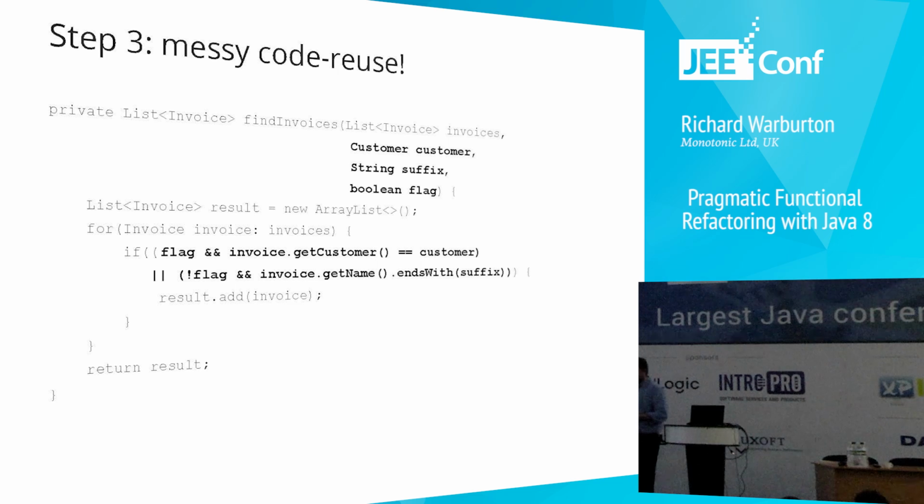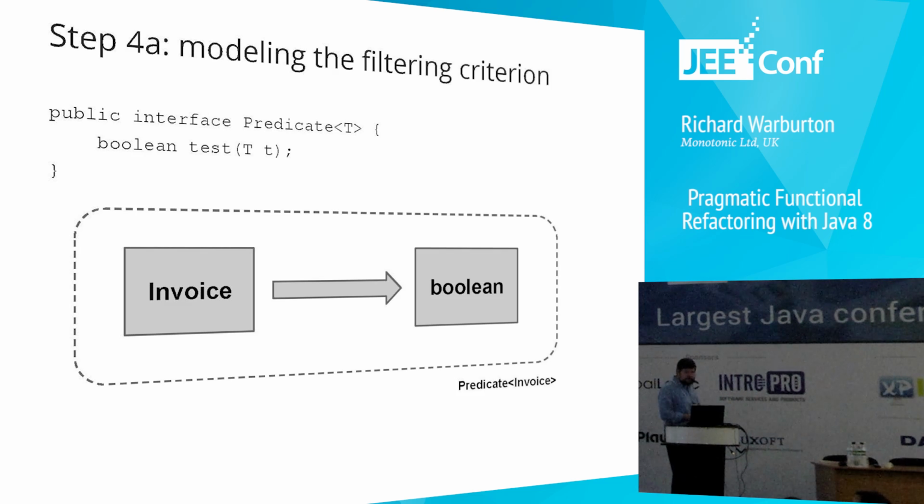So let's step back a sec and see how we can think about things a little bit differently. Well, we could say we're going to model that selection criteria. We're going to model the thing that says, is this an invoice that we're interested in or not? And we're going to have an interface here called a predicate, and that is something that's going to return us true or false, depending upon whether we're interested in that invoice.